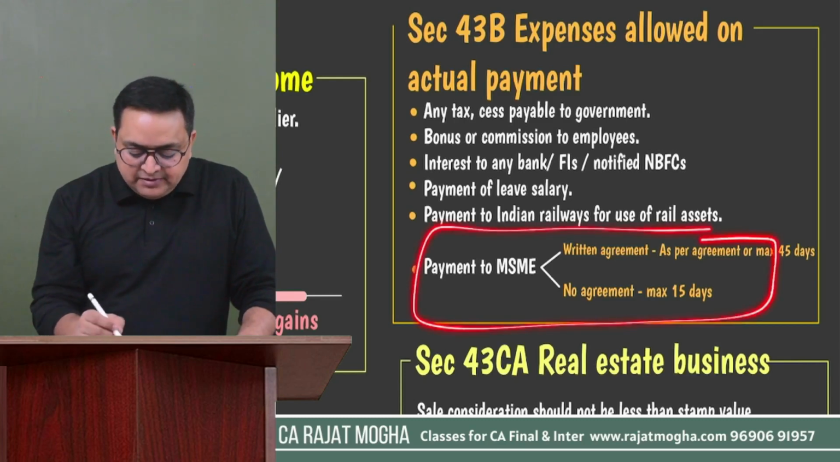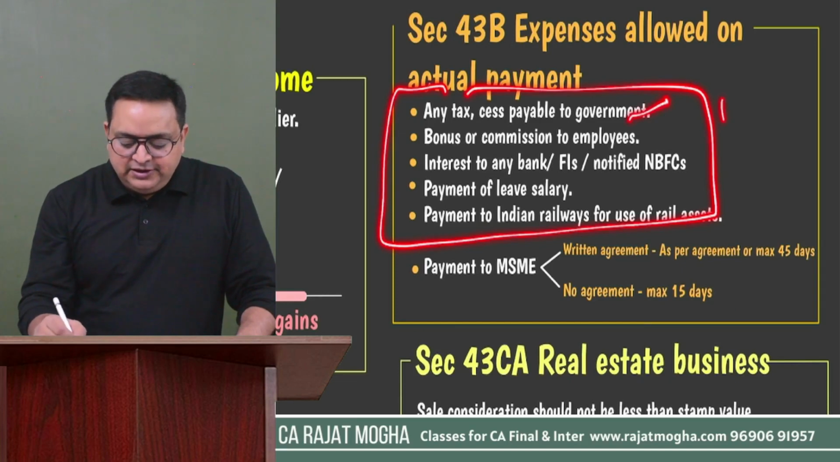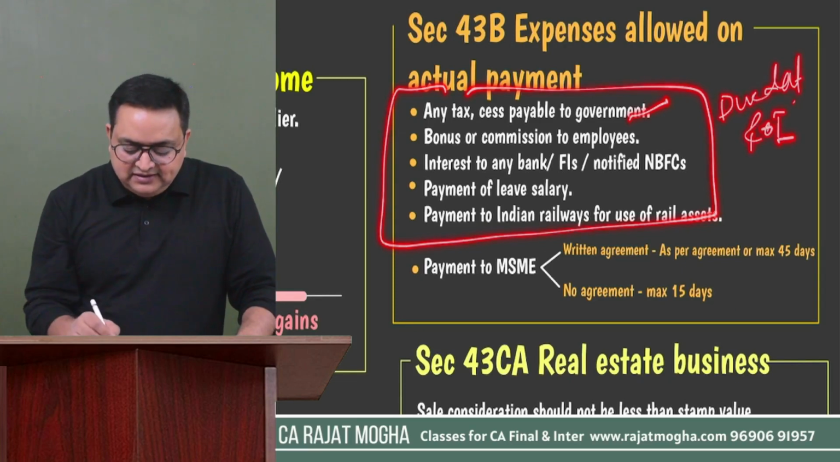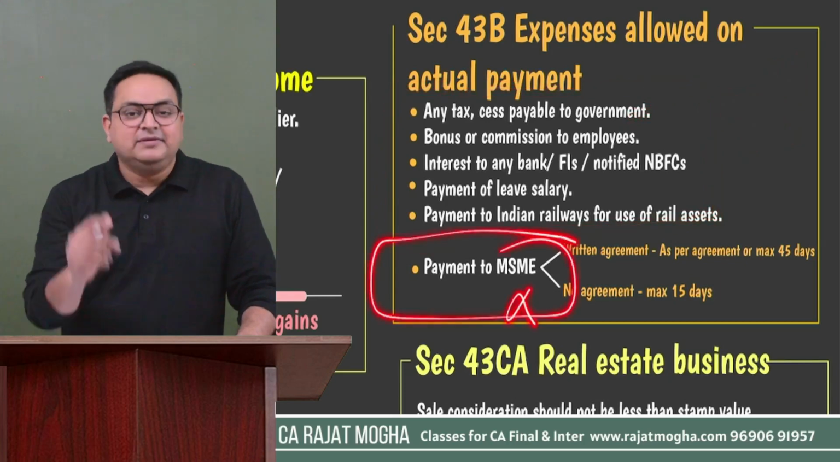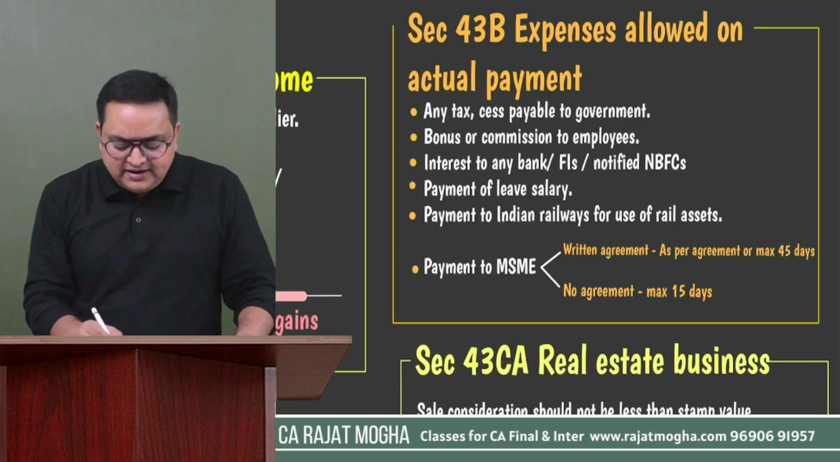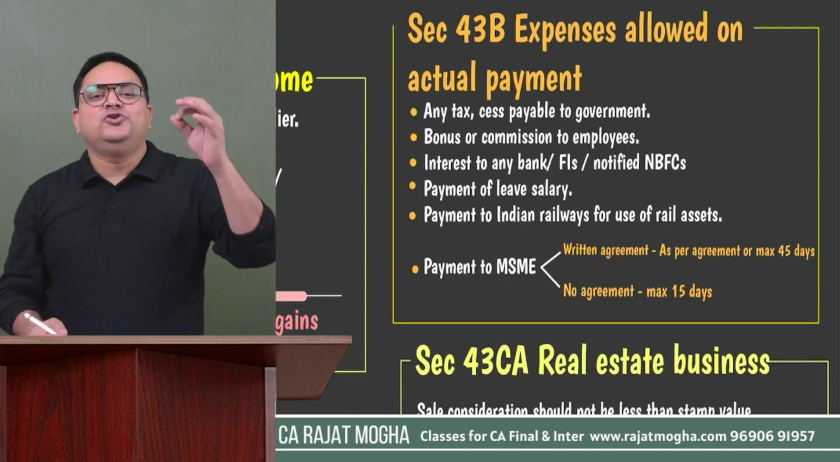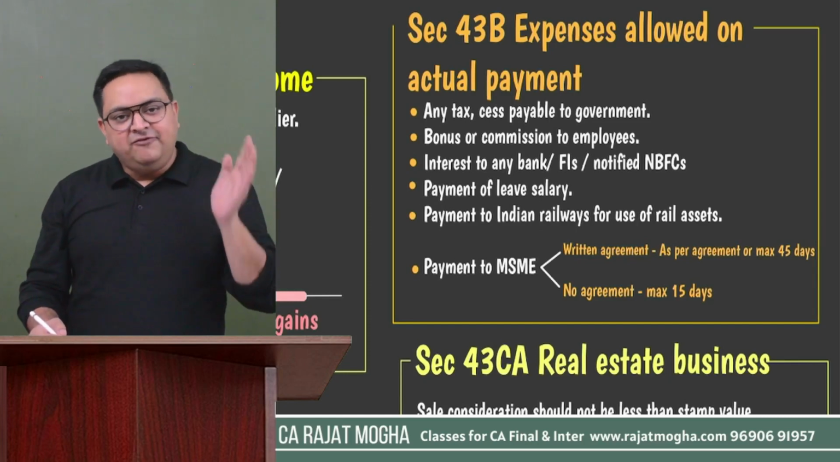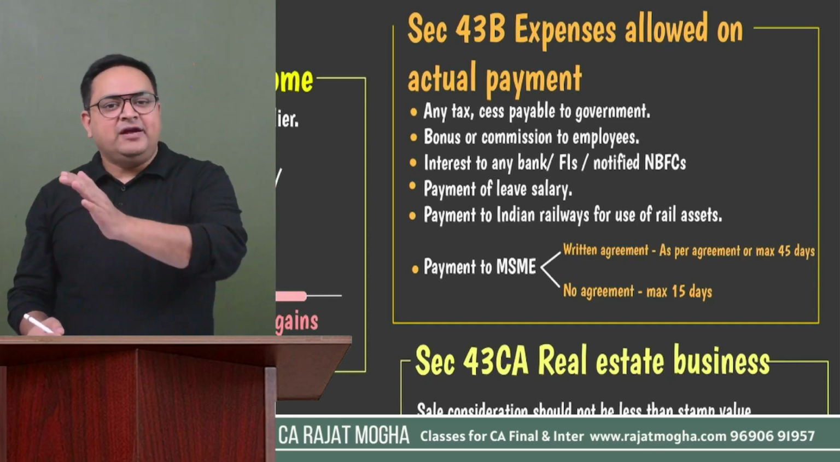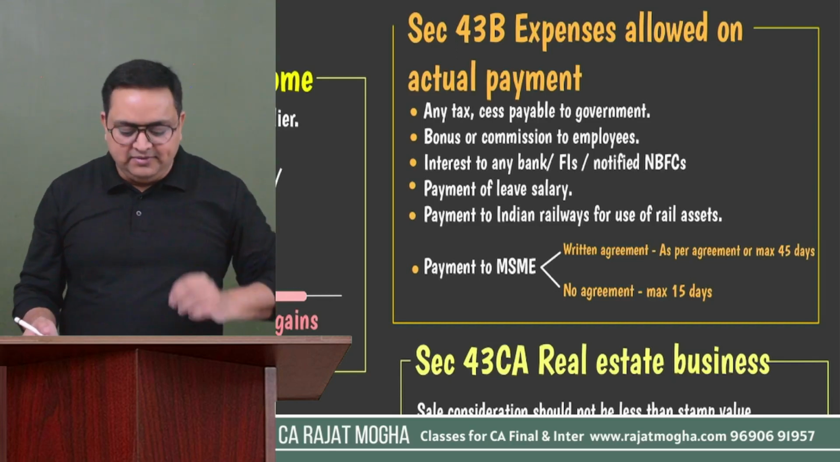Here please remember, in all these other expenses, you have to see the due date of ROI. But in case of MSME, you don't have to see the due date of ROI. It has its own date, right? So if there is a written agreement, then as per the written agreement, but it should not be more than 45 days. If you are making a payment after 45 days, then it would be on payment basis, not on accrual basis.